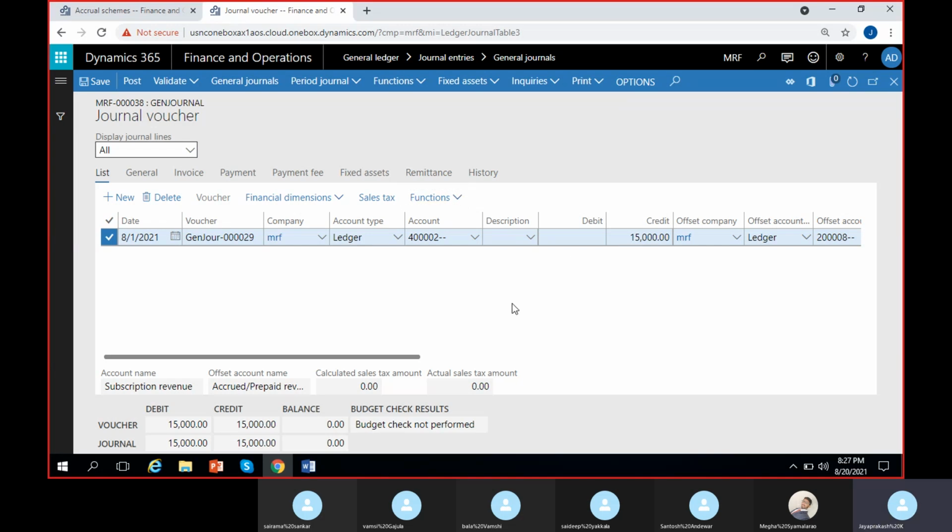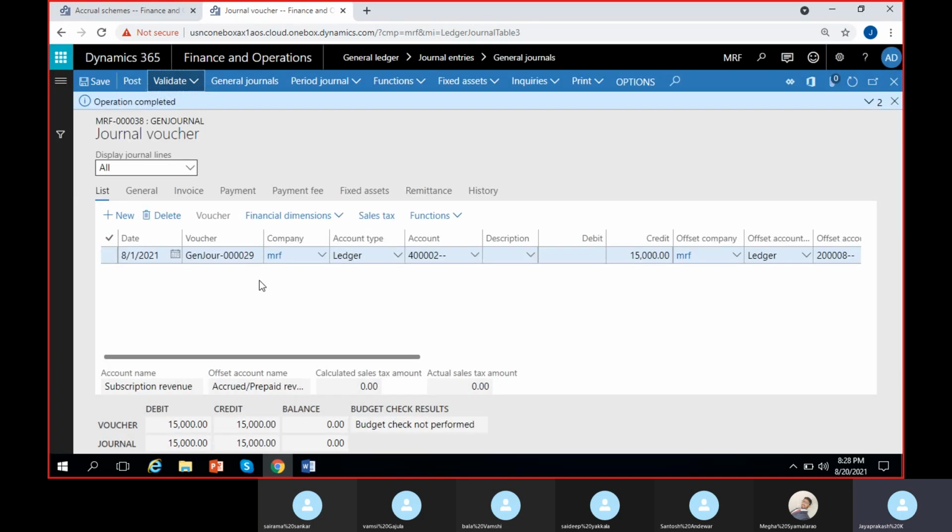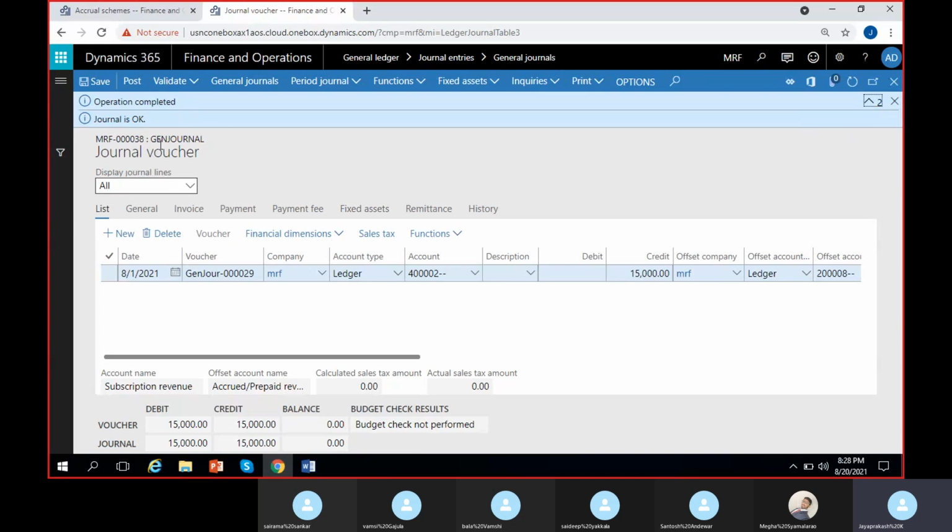Now what is the next step? Validation. Validate and post. First I will validate it to check if there are any errors. No, I don't have any errors. The journal is okay.